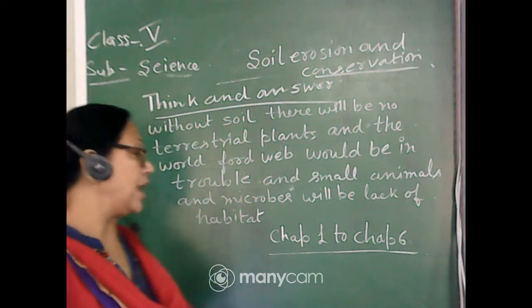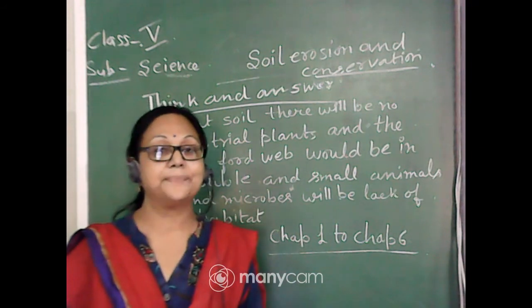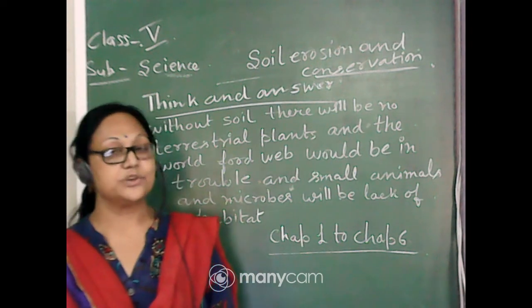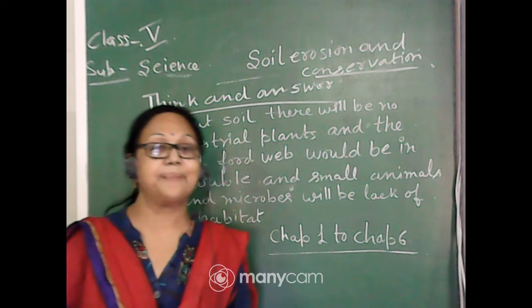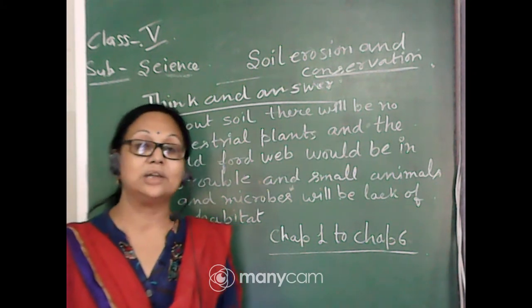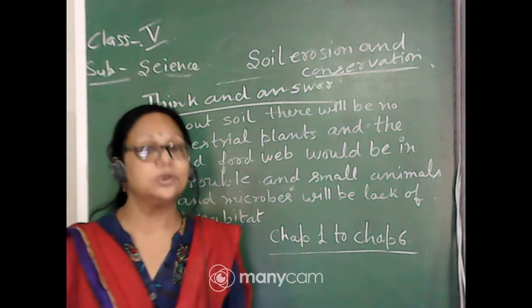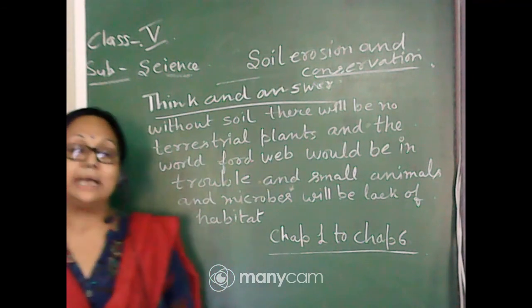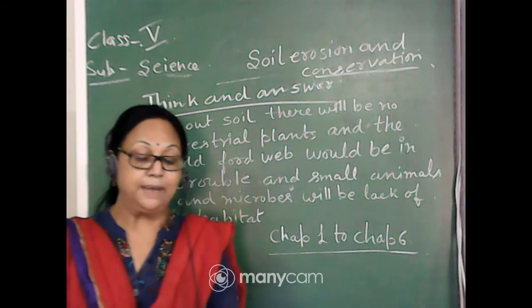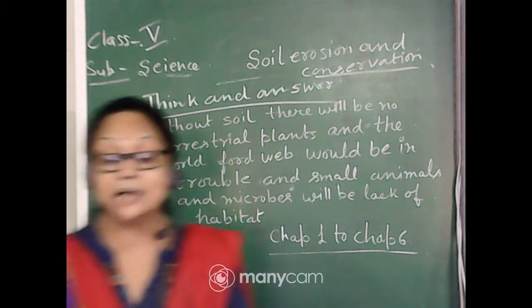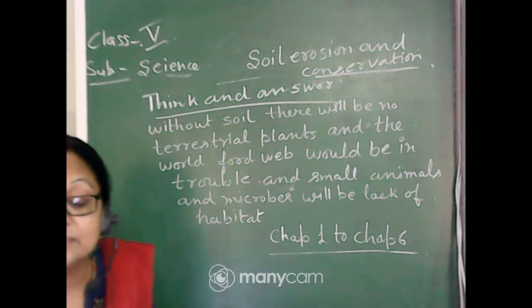So you have to go through these chapters thoroughly, so that you know all the facts of the chapter, because MCQ pattern questions are there. Maybe from inside the chapter you will get the question, so you don't have to learn all of it by heart, but you should know all the facts. Read all the things carefully, so that you will be able to give the answer. So the first part, soil erosion and conservation, we will just revise, and I hope you will give the answers through the message. Okay. Now we will start the chapter.